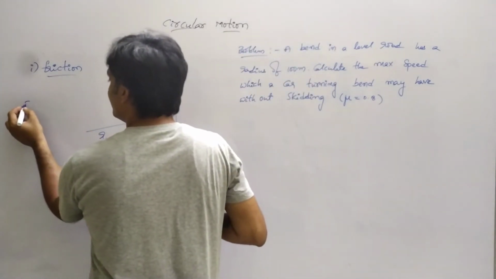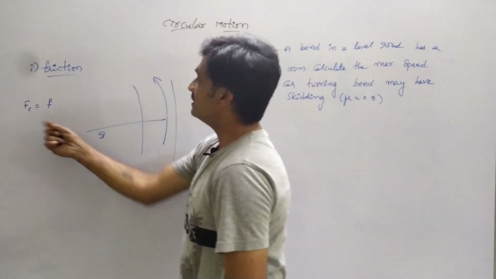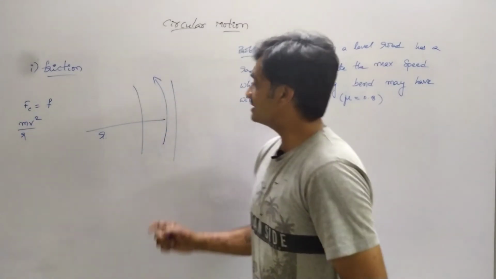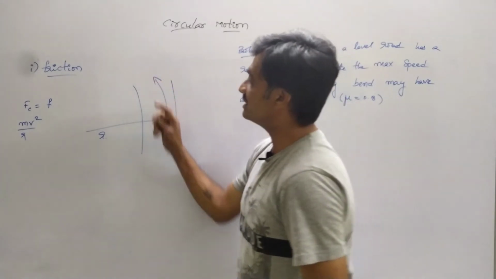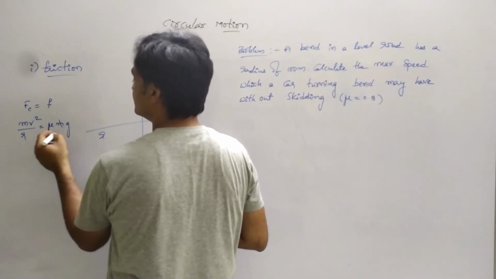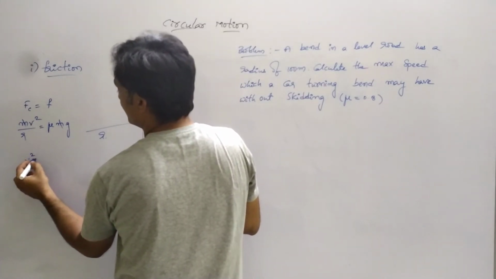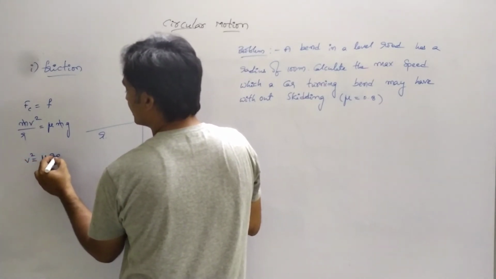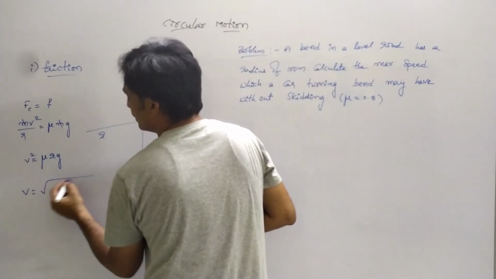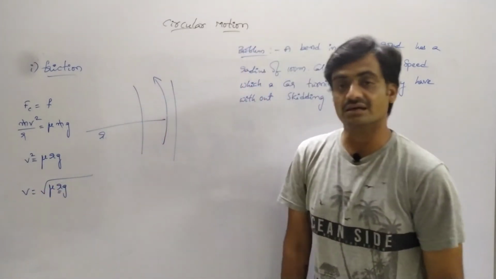As the vehicle is moving along this circular track on the horizontal road, the centripetal force should be equal to the frictional force. We know that the centripetal force is represented as mv square by r, whereas the frictional force is represented as mu into m into g. Observe that m gets cancelled on both sides. So we can represent it as v square equals mu rg, whereas v is equal to under root of mu rg, where r is the radius of this circular path.